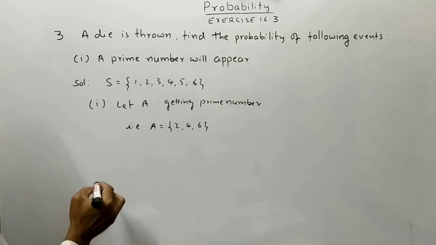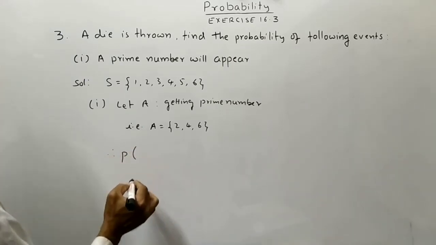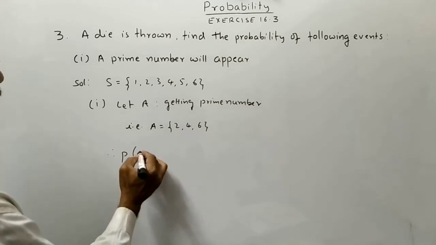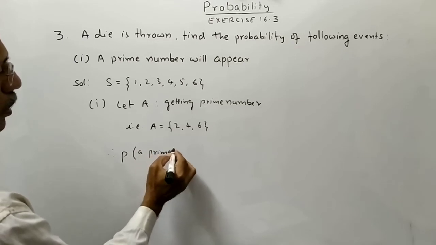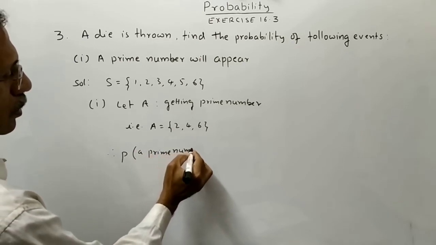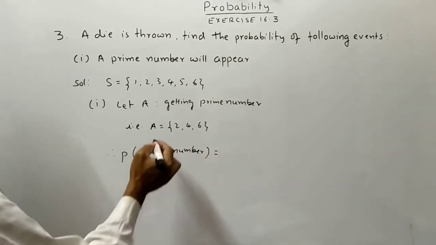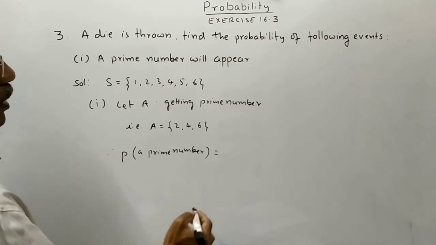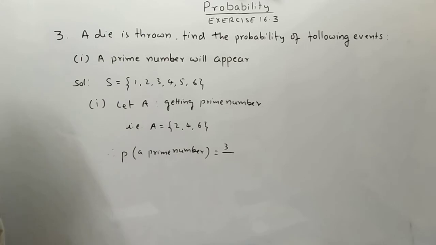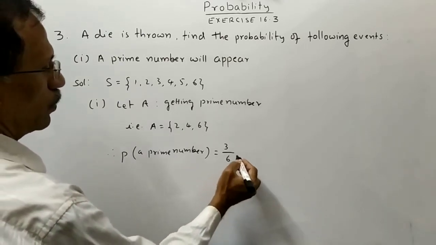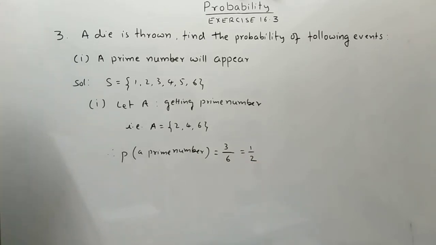Therefore, probability of getting a prime number is equal to number of elements of A divided by number of elements of S, that is 1 by 2.